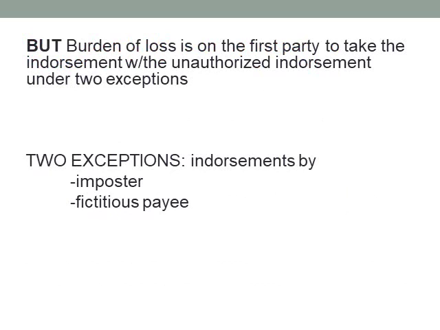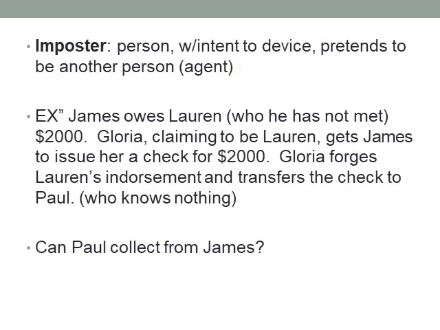But two exceptions. When we have an imposter and we have a fictitious payee. Those are our two exceptions where the person doing the endorsement may be held liable. So let's talk about imposter. So who's an imposter? We all know what the imposter is. It's a person with intent. They have to have intent to deceive. They pretend to be another person, or they may pretend to be that person's agent. Okay?